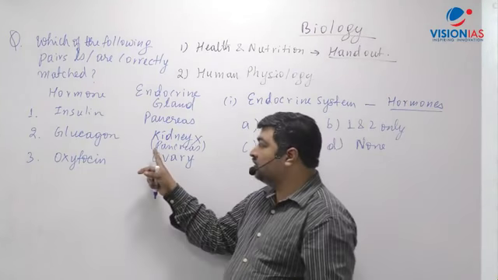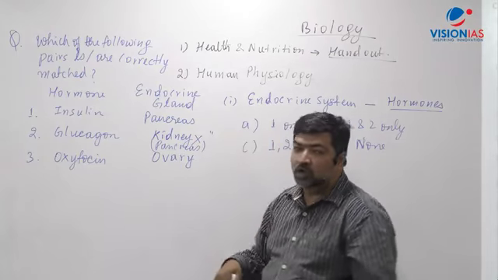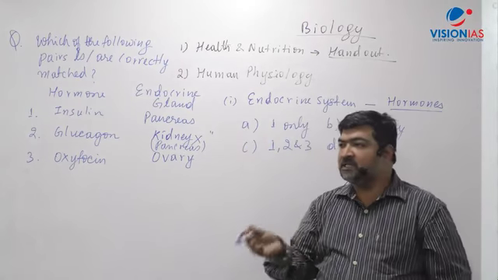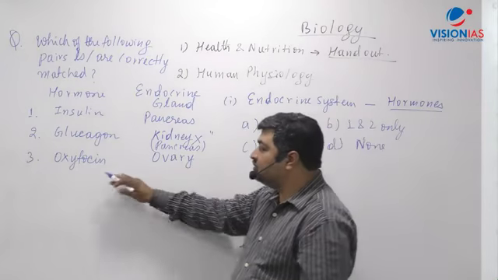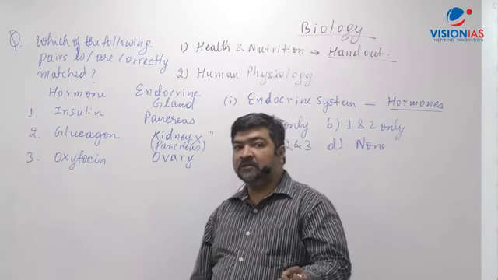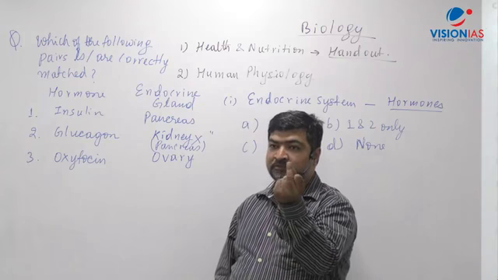So that's what I say this is wrong. If I would have given here pancreas, or I would have given alpha cells of pancreas, then it would have been correct. Now coming to oxytocin, there is one gland which was studied from the brain part. It's just like P-shaped. हाँ